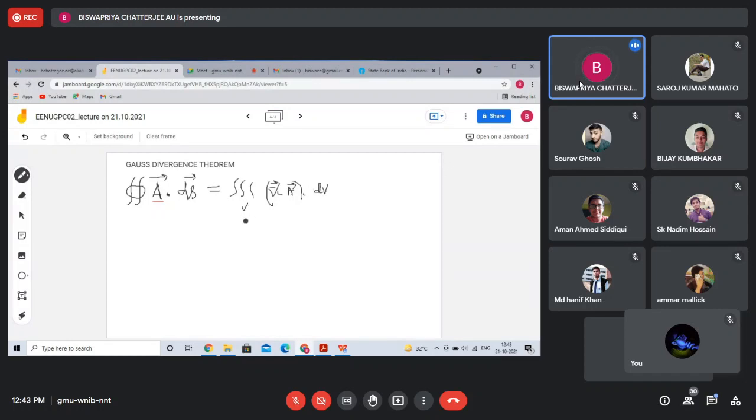This is the statement of the divergence theorem. The surface integral of a vector field around a closed path will be equal to the volume integration of the divergence of that vector field. It is the divergence theorem. Okay.